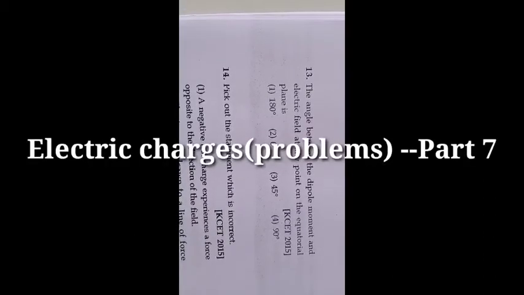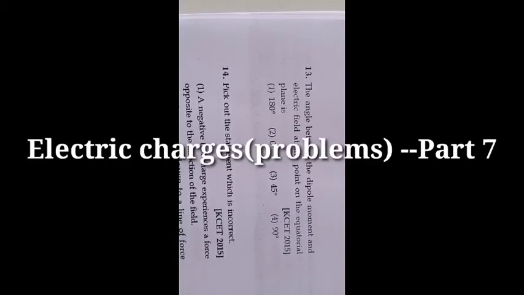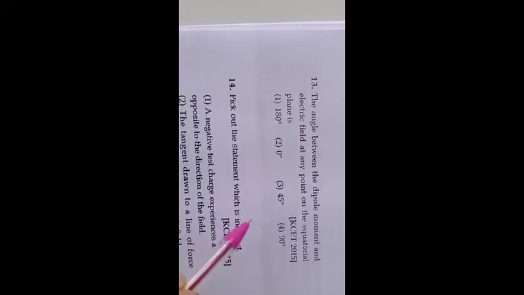See the 13th question. The angle between the dipole moment and the electric field at any point on the equatorial plane is. So, at any point on the equatorial line, that is, the angle between dipole moment and the electric field is what? Here there is a dipole.